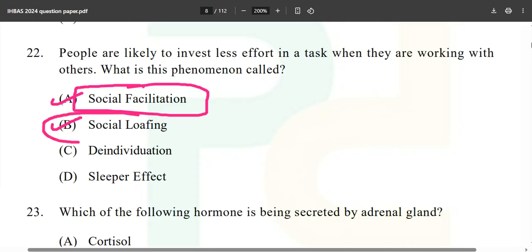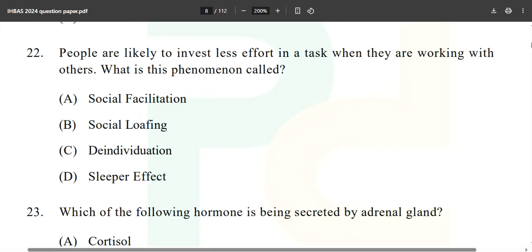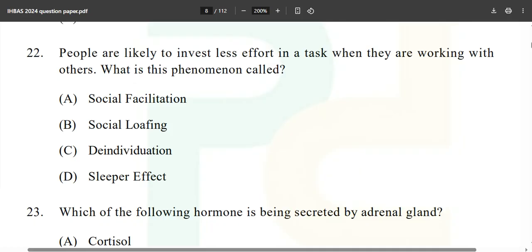Now, what is the correct answer? It is social loafing. And as soon as we talk about social loafing, this image will come into your mind. What is this? This is an example of social loafing. If anyone cheats in between, then obviously every one of them is going to die in this particular scenario. So now you know social loafing is the correct answer for this.